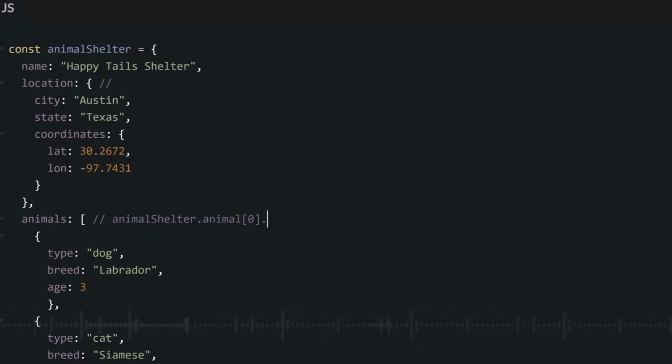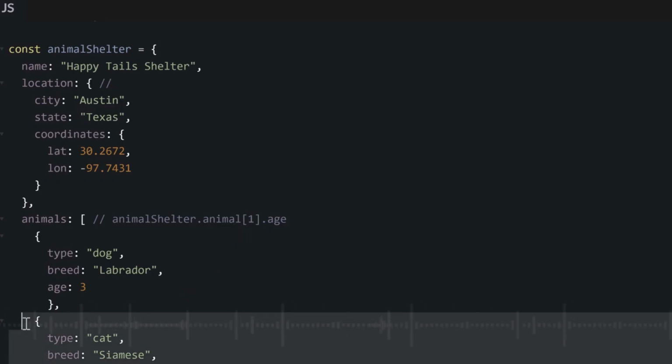So for the first object inside this array, it is position 0. Once we write the position, we can continue with dot notation, so we can say dot any of the properties inside this first object, maybe type, breed, or age. And for the second object inside the array, it will be bracket 1 to show the second position, then dot any of the properties inside this one too, be it type, breed, or age.